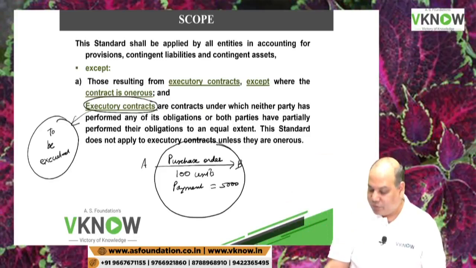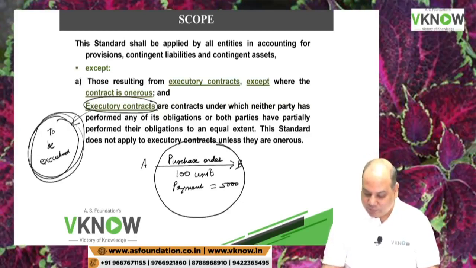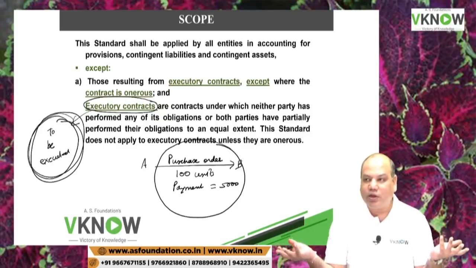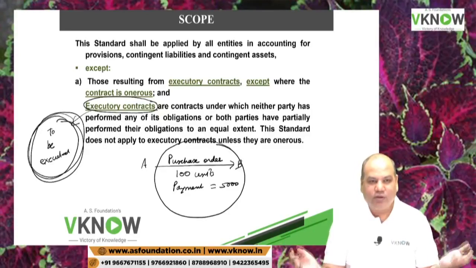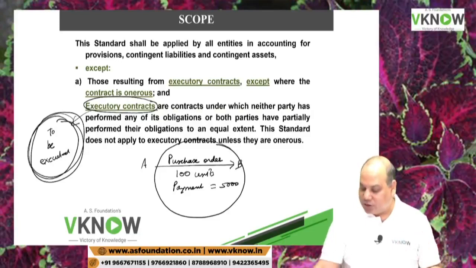Neither A has made the payment nor B has delivered the goods. So what is the status of the contract? It is yet to be executed. Then it is called executory contract. And in business, executory contracts are too many. Every day I receive orders.